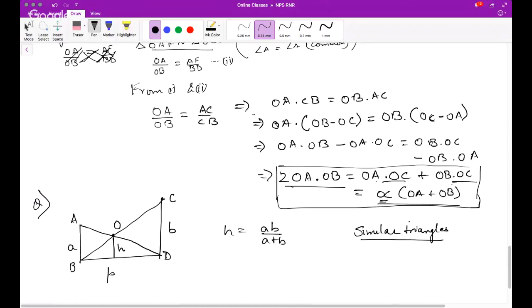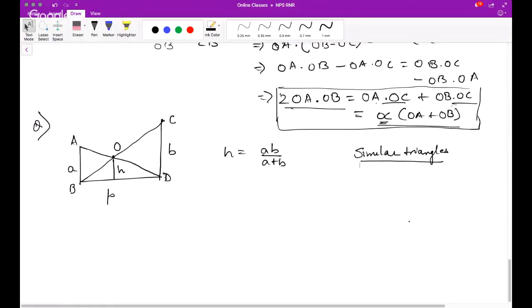Similar triangles. So what all similar triangles can you see here? Let's say this point is capital P. So triangle BOP is similar to triangle BCD. BOP is similar to BCD. Why? I can write the reason.